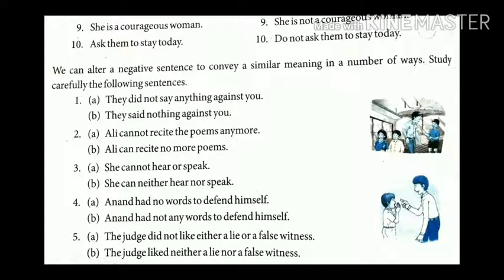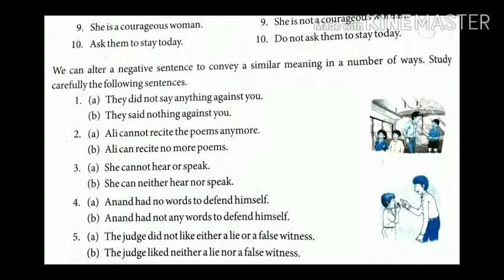Okay. Fourth one, Anand had no words to defend himself. Anand had no words to prove himself. In the second B, Anand had no words to defend himself. In second B also, this sentence contains the same meaning.